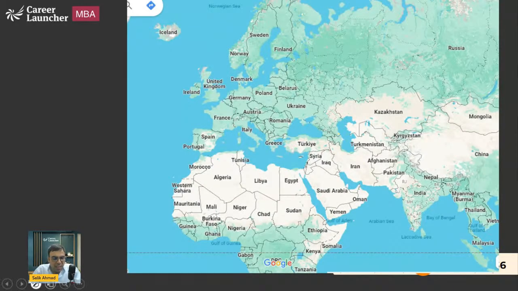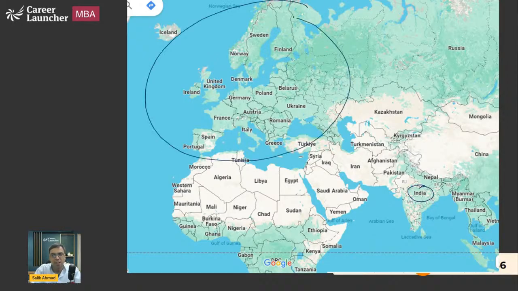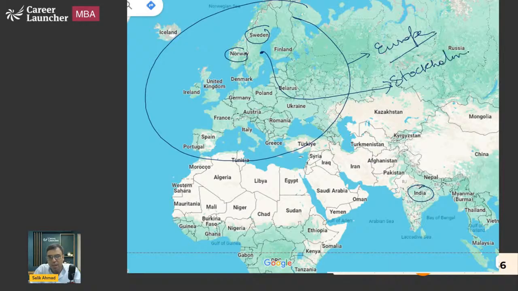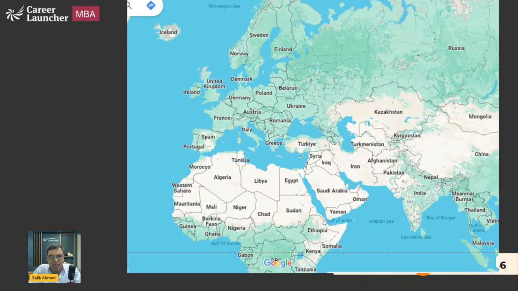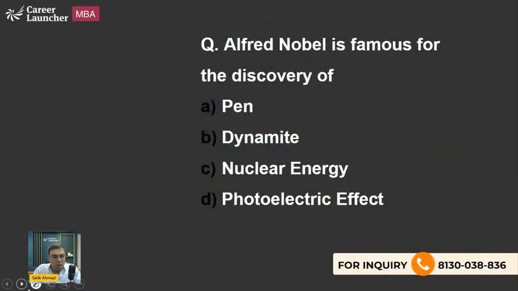You can see here in the map also, let me show. So this is India. This is Europe. This is Norway and this is Sweden. So here in Sweden, you will find Stockholm, the capital of Sweden. That is what you should be knowing about. Now, let's move on to the next question.